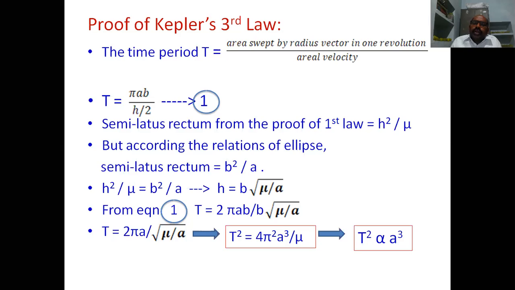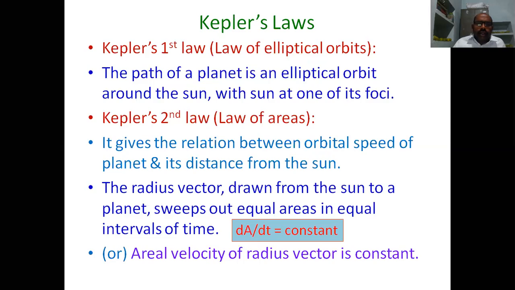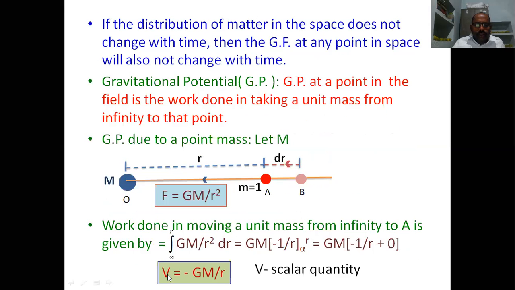The force per unit mass is the gravitational attraction, equal to capital G capital M by r square. Later we derived the gravitational potential. The gravitational potential is equal to minus GM by r.